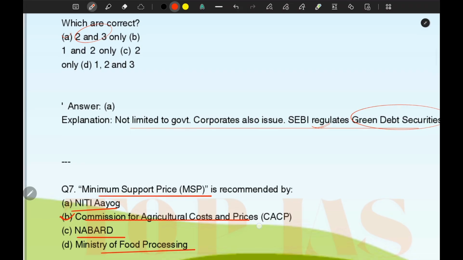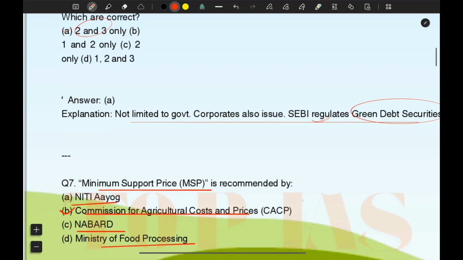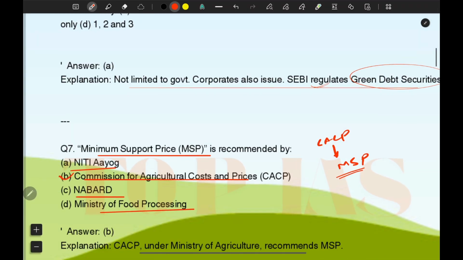Okay, this is very much useful for the farmers.